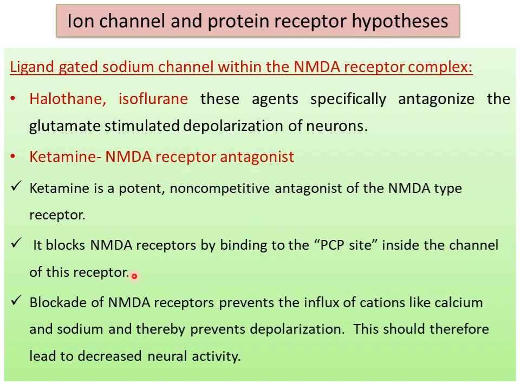the receptor. So finally, the blockade of the NMDA receptor prevents the influx of cations like calcium and sodium, thereby preventing depolarization. This leads to decreased neuronal activity, or by preventing the depolarization, it decreases the excitability of cells. This is the major mechanism of action of ketamine.